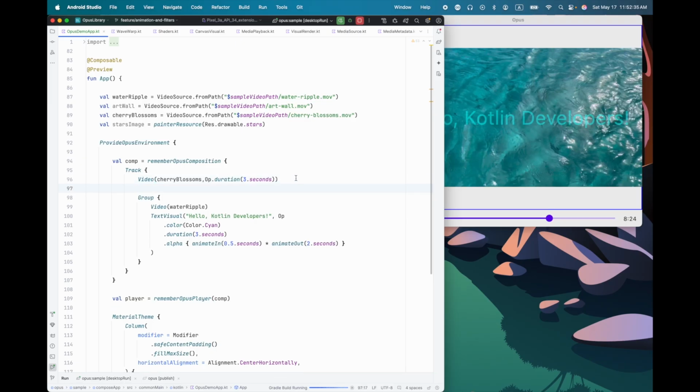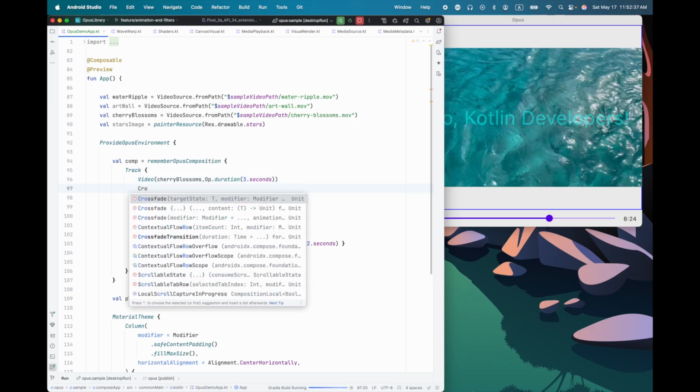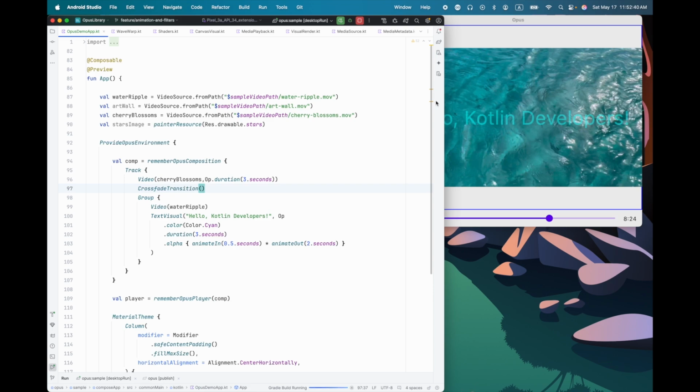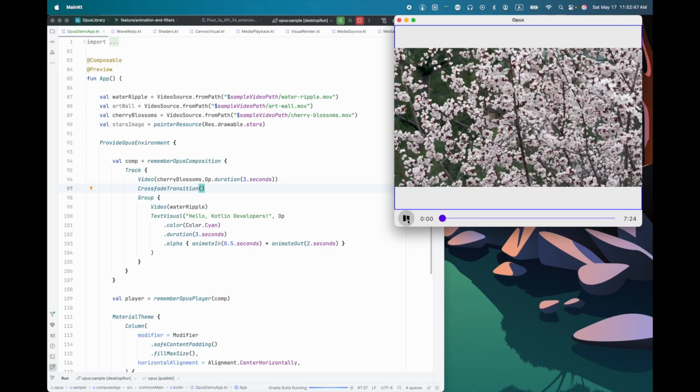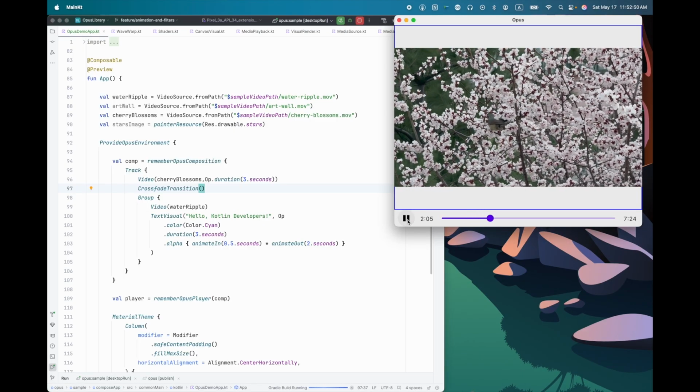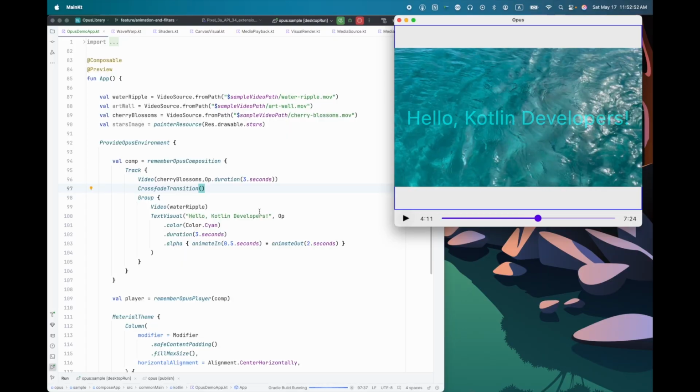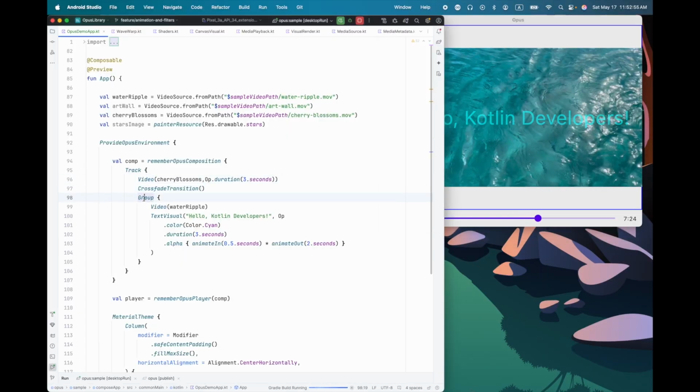Well, let's say I want to transition between them. Okay, easy. I'll do a crossfade transition, insert that there, and now if I run this again, one will crossfade into the other one. So I have a crossfade between this single video and the group. Of course, I can specify a different duration for the crossfade. I can do other transitions as well if I want to. There's a lot of rich functionality there. But let me show you how we can apply filters now.